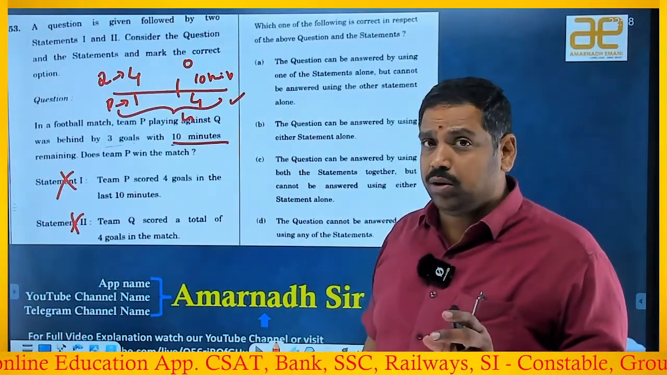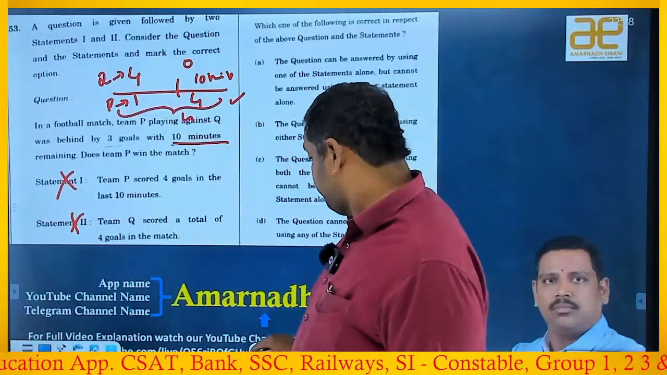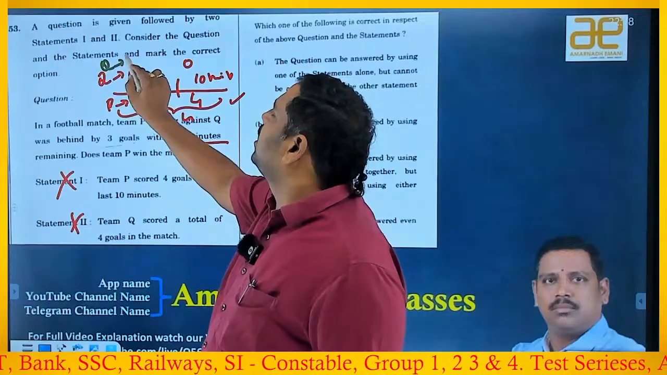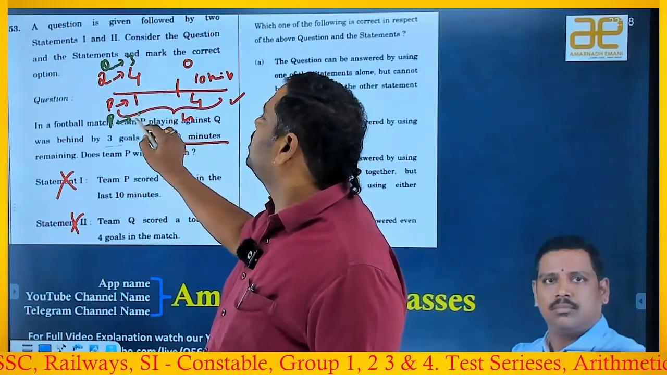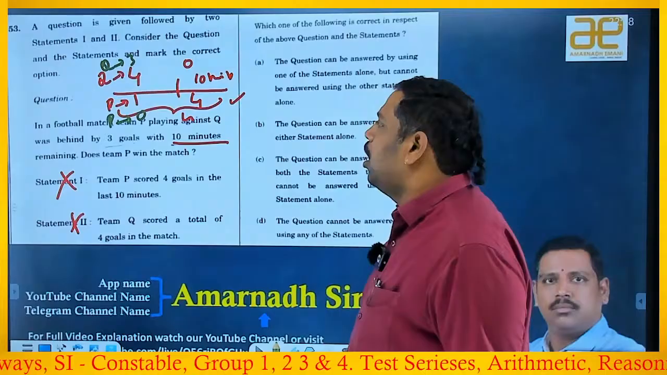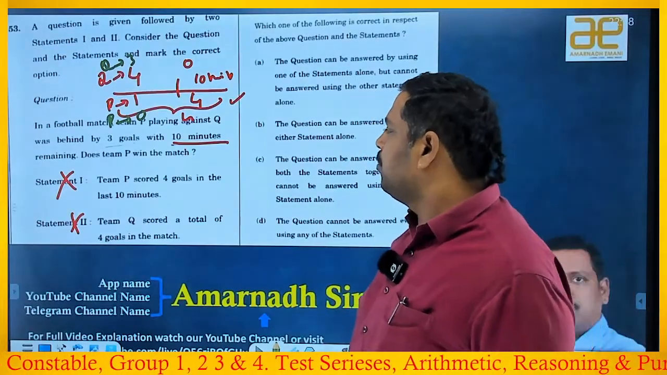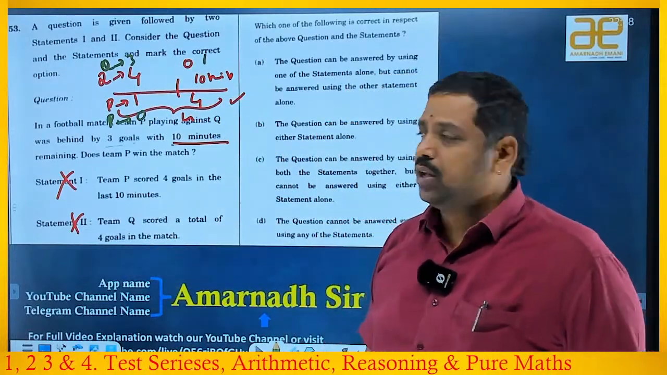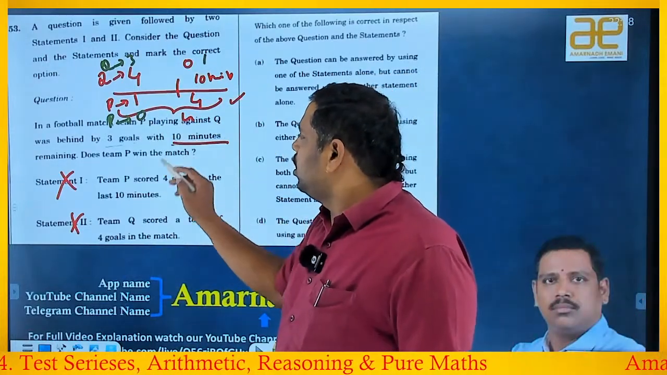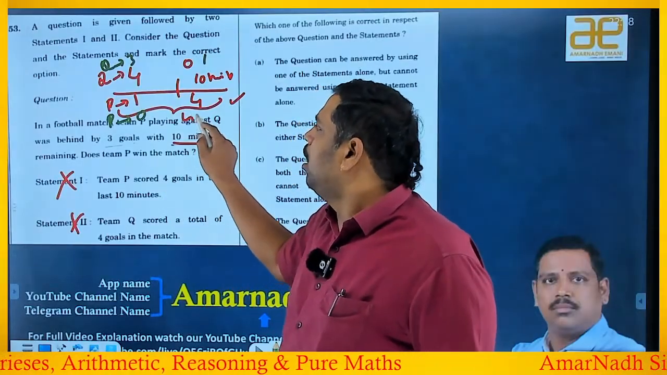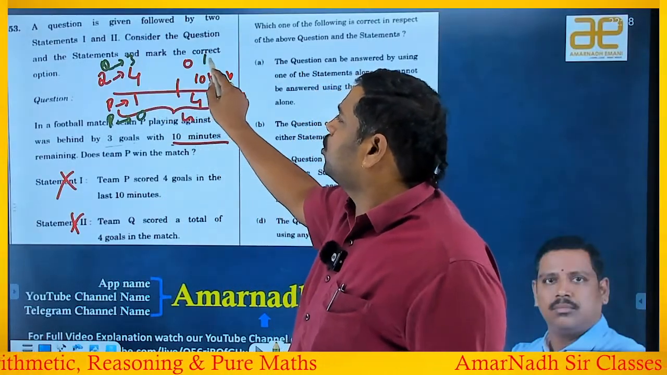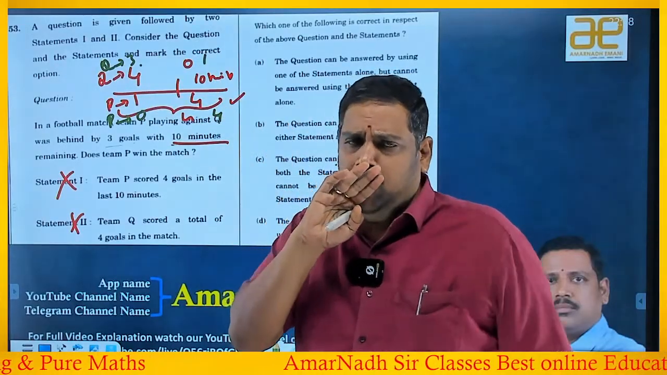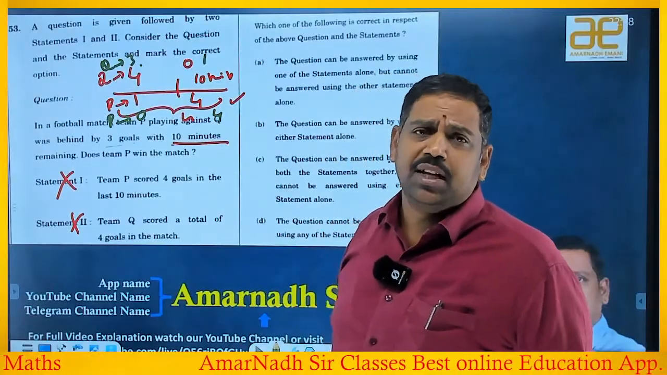This is not the only case. We have another case also. Suppose Q scored 3 goals earlier, that means P is lagging by 3 goals, so P scored 0. All together Q scored 4, right? That means 1 goal in the last 10 minutes. Then P scored 4 goals in the last 10 minutes. Then Q scored totally 4 goals and P also scored a total of 4 only. That means it's a tie. We are unable to say who won the match.